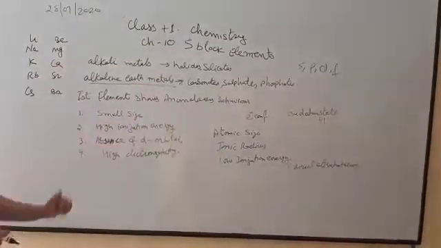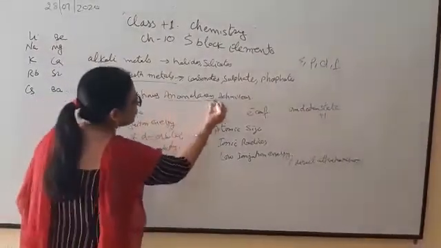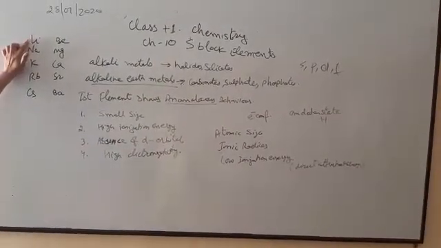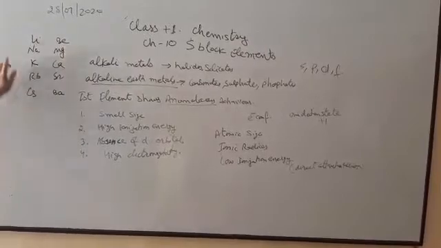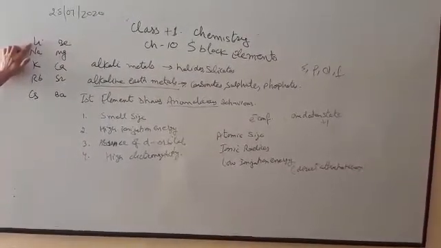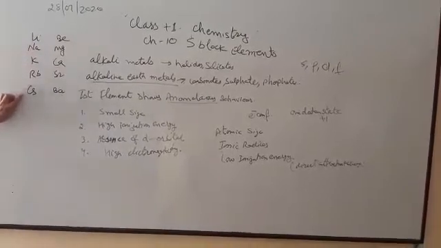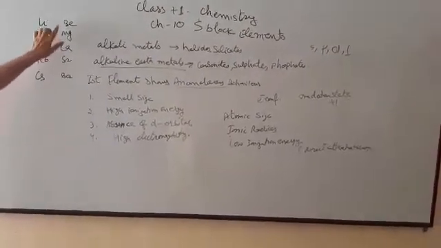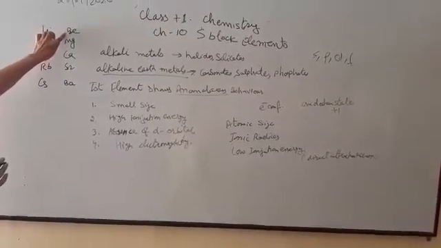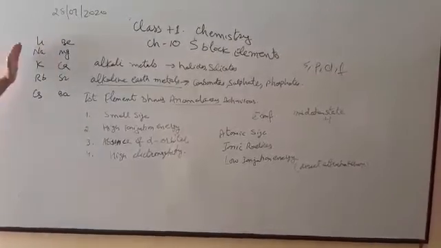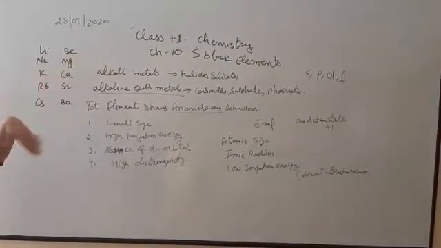Generally, the first element in each group shows anomalous behavior than the other elements. Anomalous means different. The behavior of the first element is different from the other elements in the same group. Lithium shows different properties than sodium, potassium, rubidium and cesium. In the same way, beryllium shows different properties than magnesium, calcium, strontium and barium. Why do these first elements show anomalous behavior?